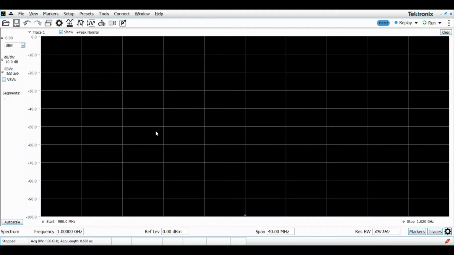For that, I'm just going to open up a simple CW signal, centered at 1 gigahertz, which is already stored, and I'm going to recall it. Once I press open, it will ask us to choose between two options. One is data and setup, another one is only data. I'm only going to recall the data so that I can set it up for the same setups for signal to noise ratio or carrier to interference ratio measurements.